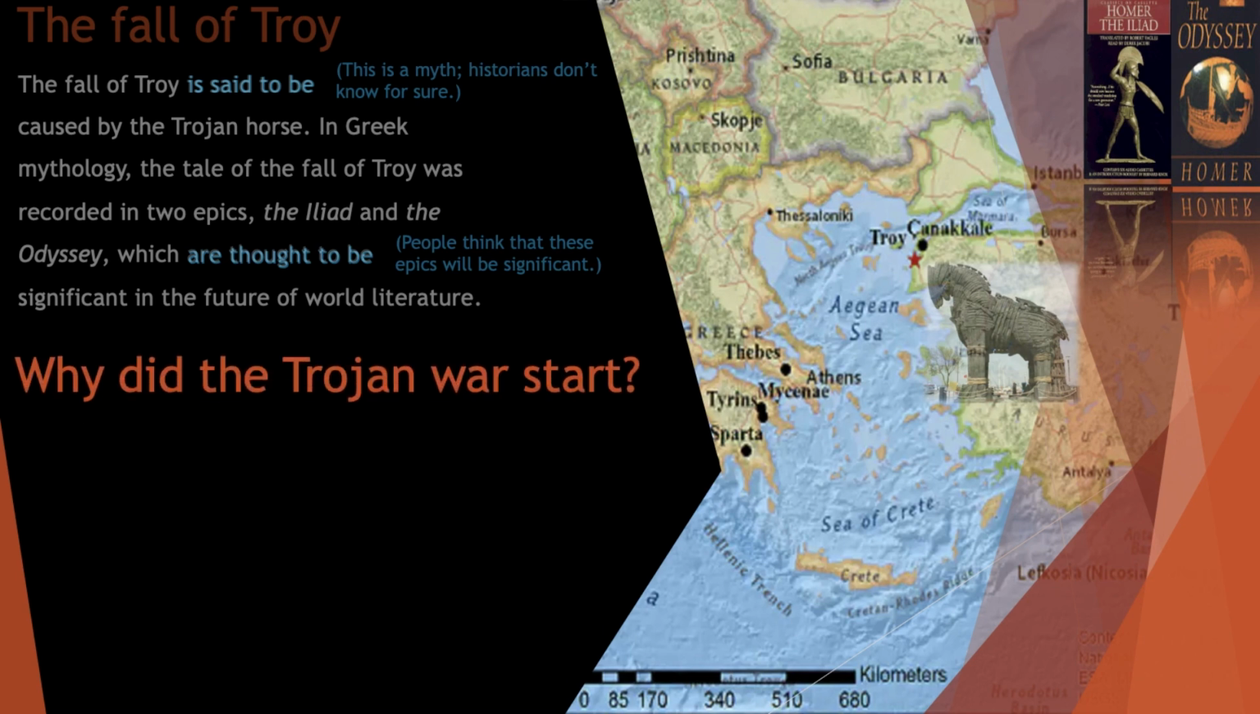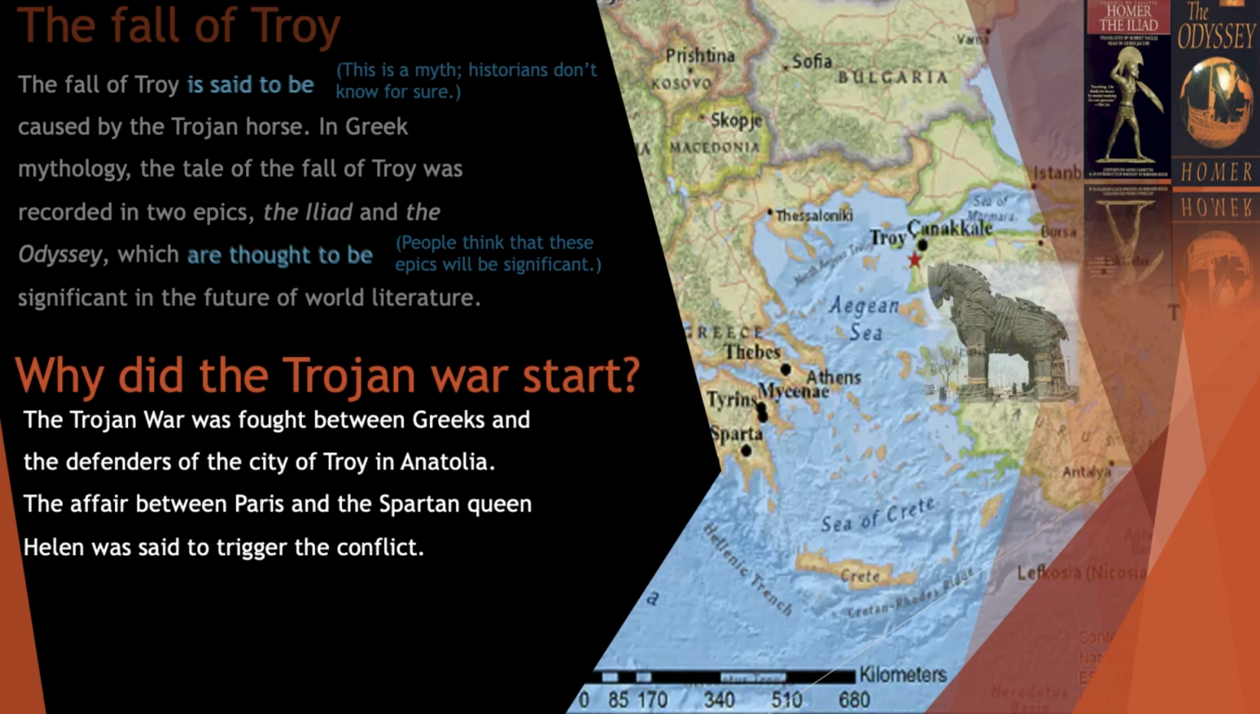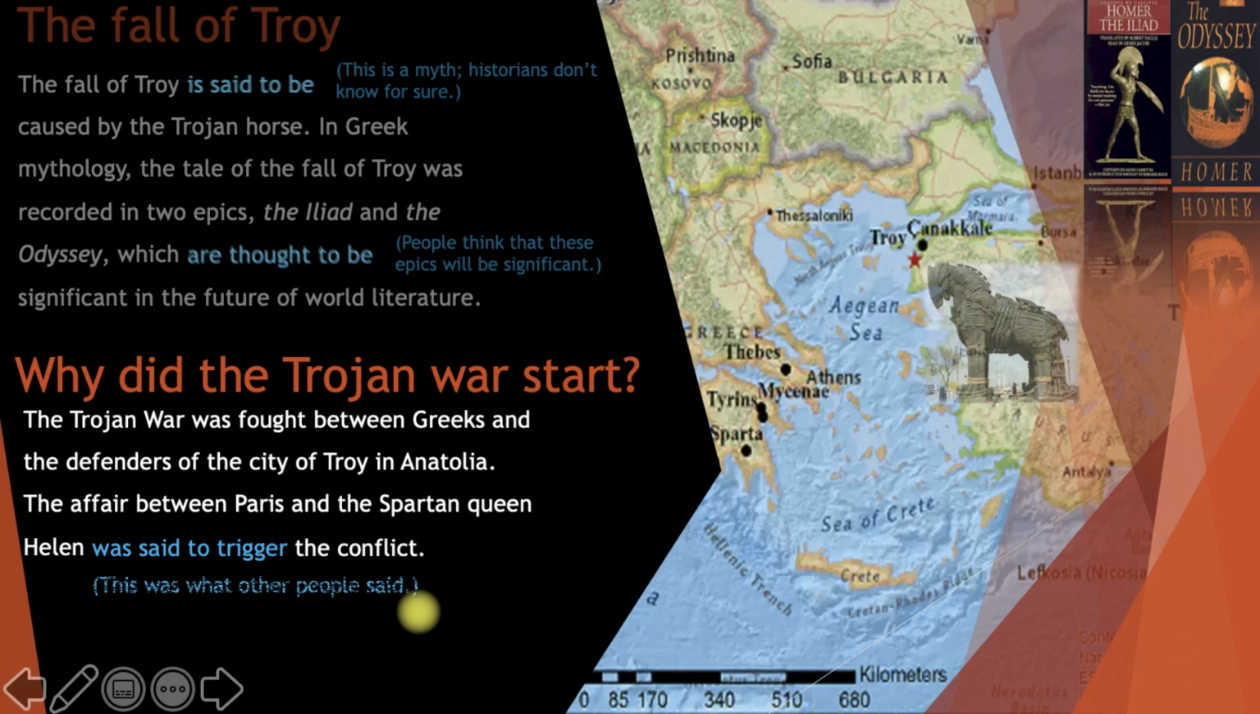Why did the Trojan War start? The Trojan War was fought between Greeks and the defenders of the city of Troy in Anatolia. The affair between Paris and the Spartan queen Helen was said to trigger the conflict. And here, was said to trigger is an example of hearsay reporting, and it means this was what other people said. And here you see we refer to the past time, okay?